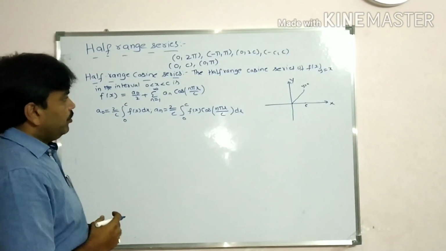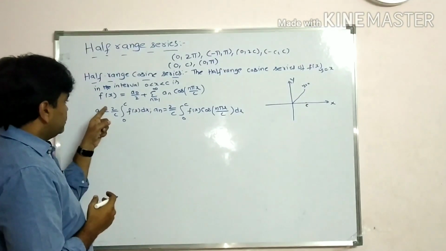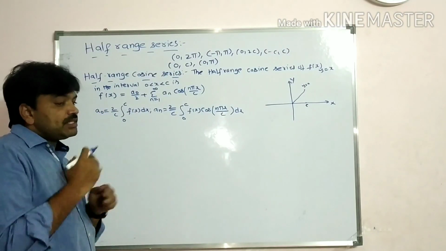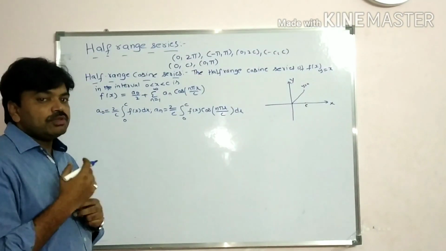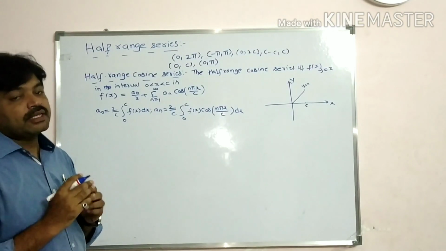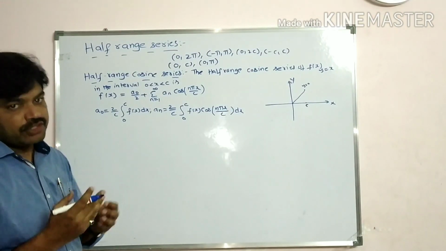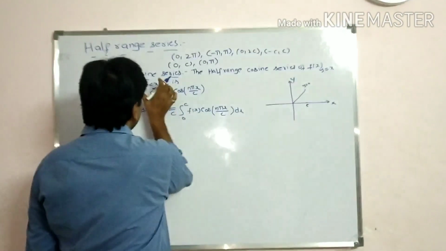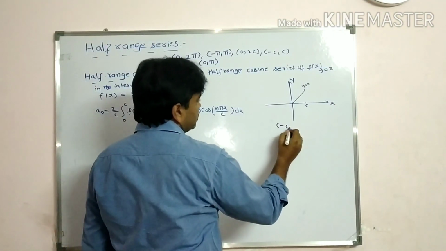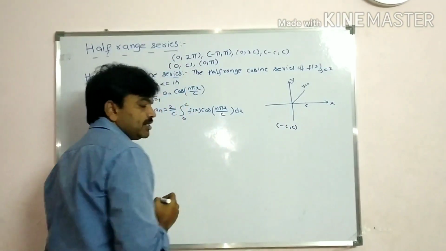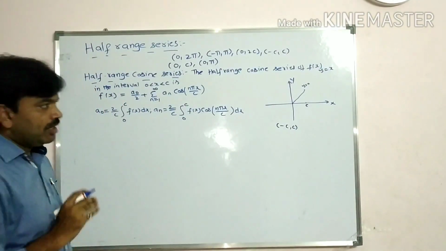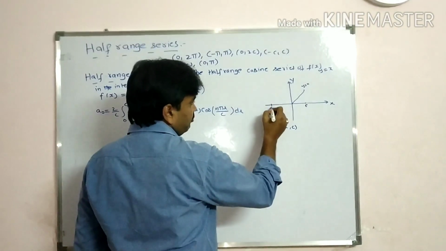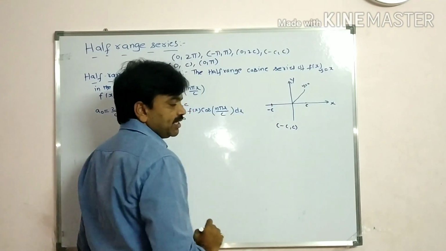Now what he says here, we get 2 by c. When do we get 2 by c, students? When the given function is even function. That means the interval is minus c to c. Now I am taking minus c here.